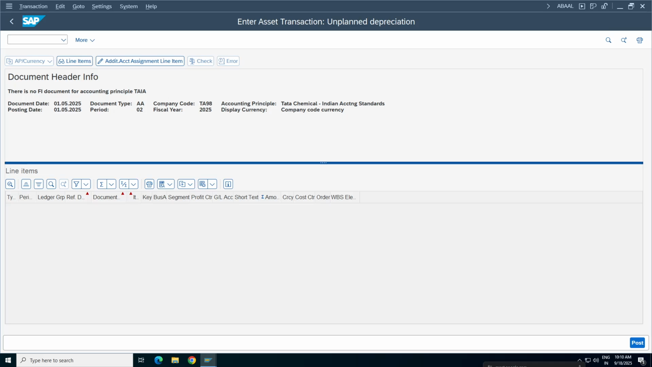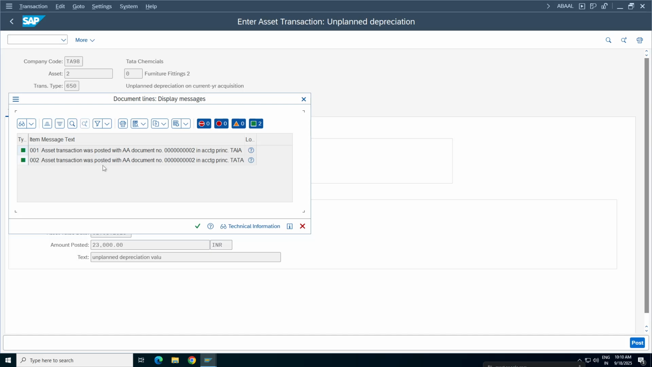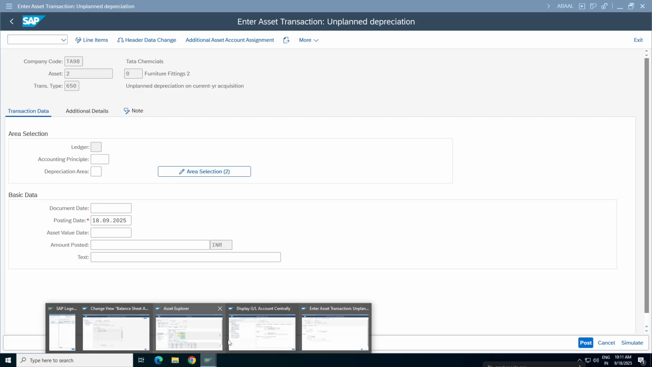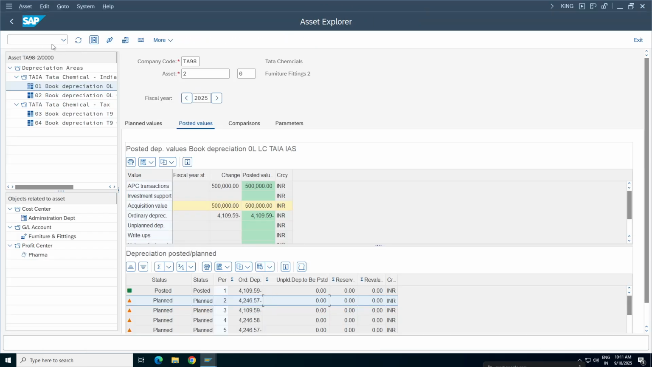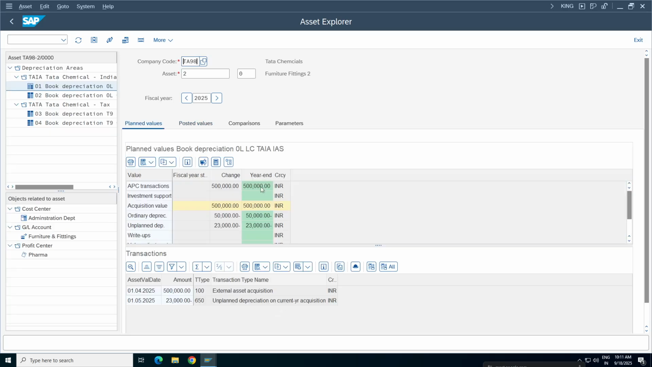So come back here, the system has not thrown any errors. I think we have all the parameters. Click on post. So it's already there. It was posted in the sense it will not post anything. Okay, 002. If you want to see, we'll see. So go back to this one, refresh it. The system will update 23. See, unplanned depreciation. Double click here, unplanned depreciation on the current.